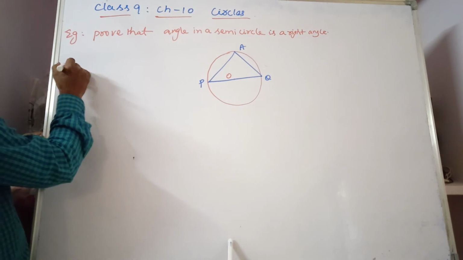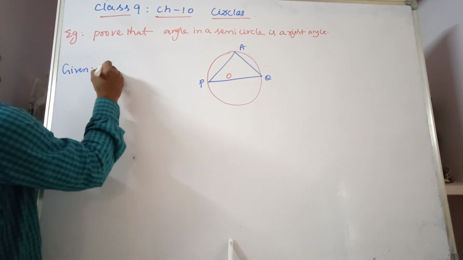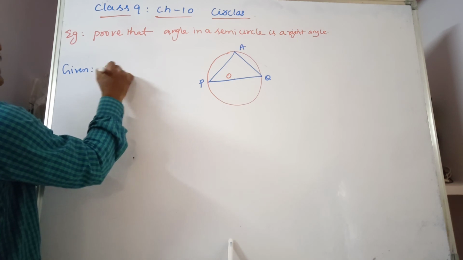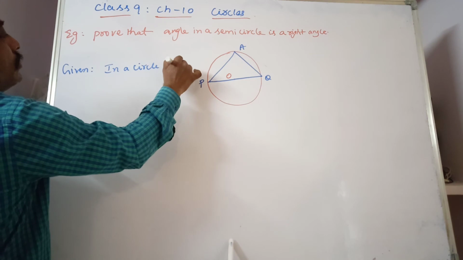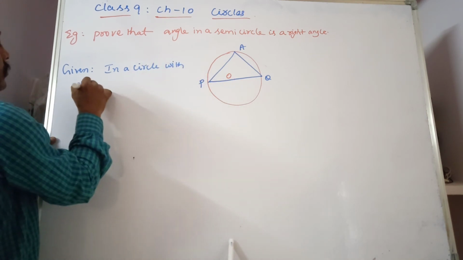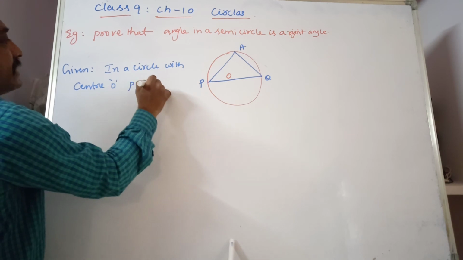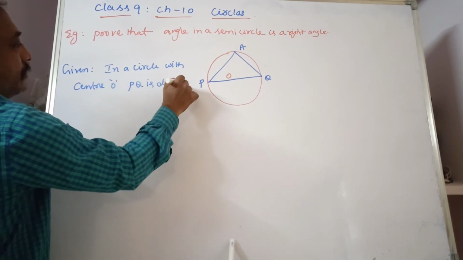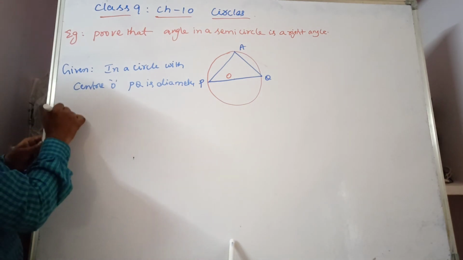Observe it. Given: in a circle with center O, PQ is the diameter.